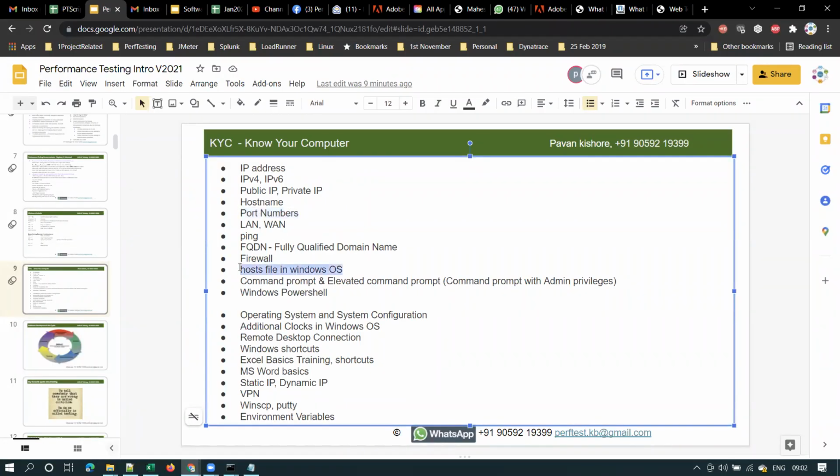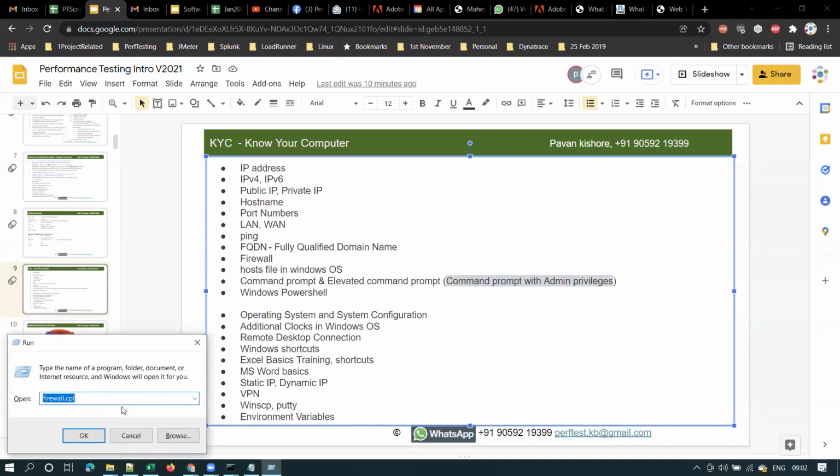Right? And this is about host file in Windows operating system. And next basics that you should know is command prompt and elevated command prompt. Of course, everyone knows command prompt. Most of you may be knowing elevated command prompt also. However, let me explain. So what is elevated command prompt, right? Elevated command prompt means command prompt with admin privileges, right?